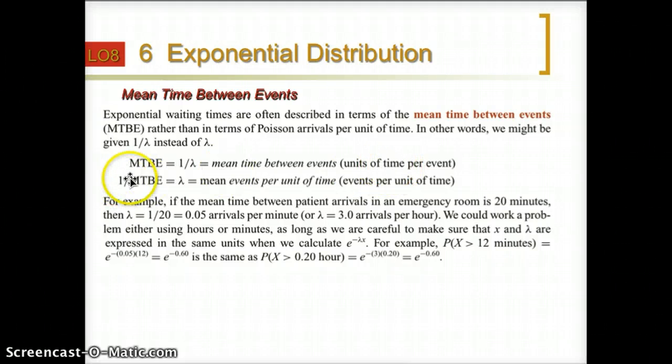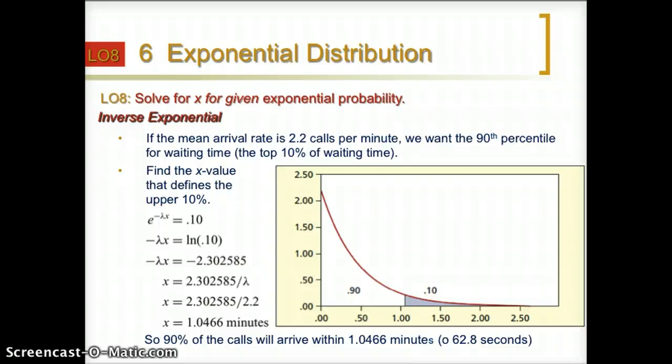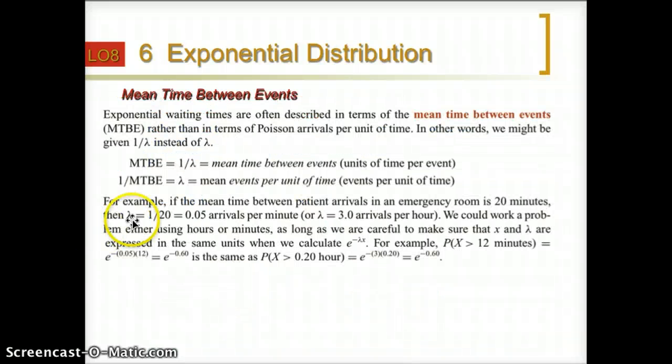Or we can use 1 divided by the MTBE, and that will be equal to lambda. What is lambda? It is the average number of events per unit of time, that is, how many events happened. In this example, it will be 2.2 calls. So that is the main idea of the mean time between events.